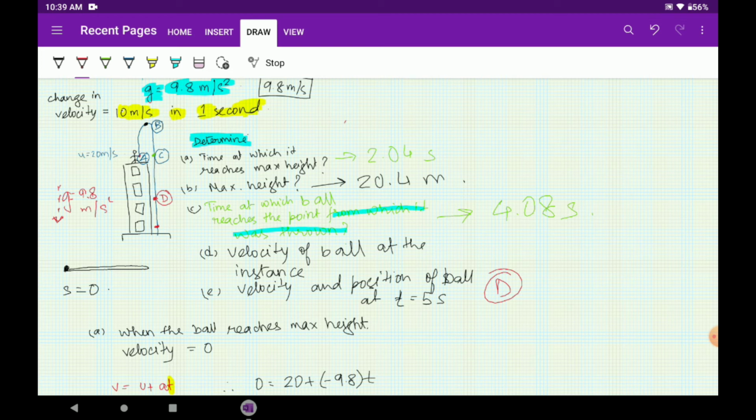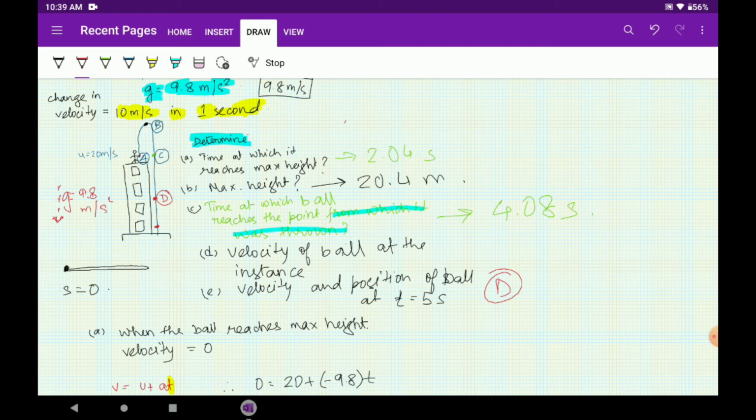That the stone falls from position B. We consider that the stone falls from position B here. Okay, so the stone is falling from position B and it will go downwards. Or we can also consider the stone falling from position C, but why am I taking B? Because at B the velocity was 0. The initial velocity was 0, so it will be easier to calculate.